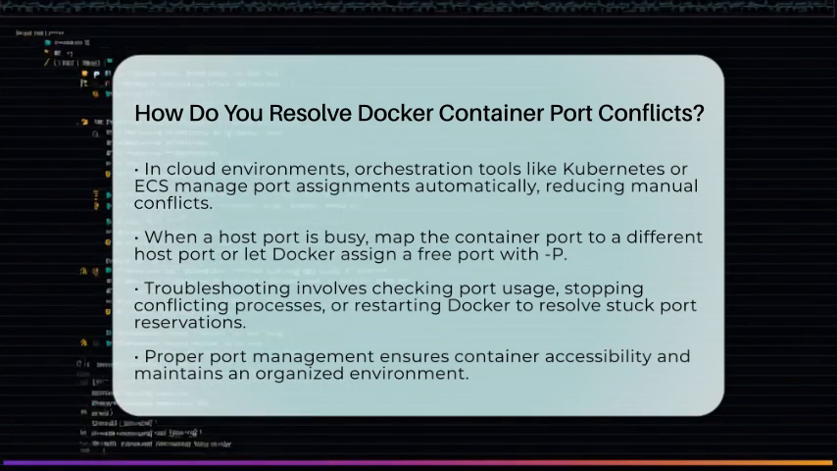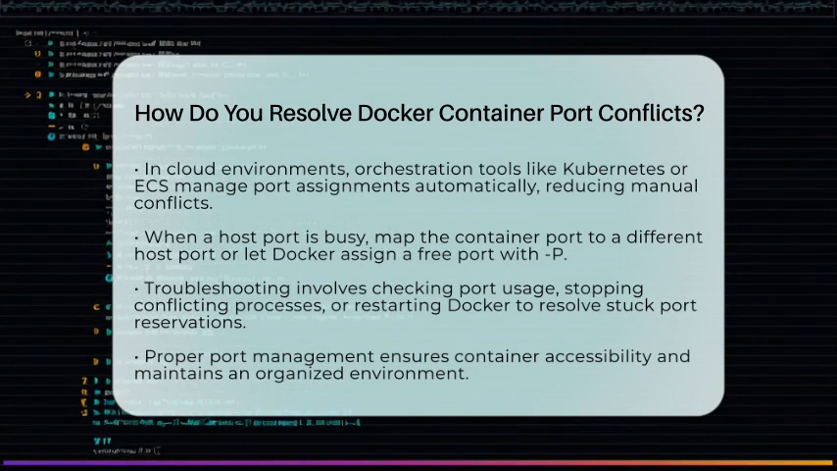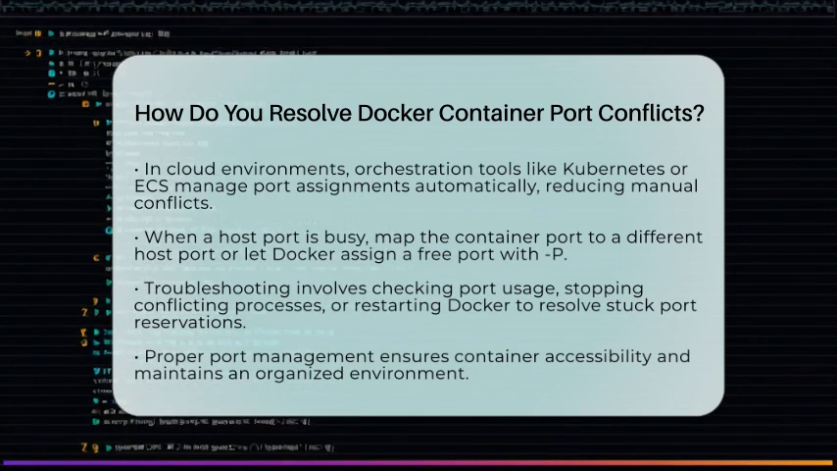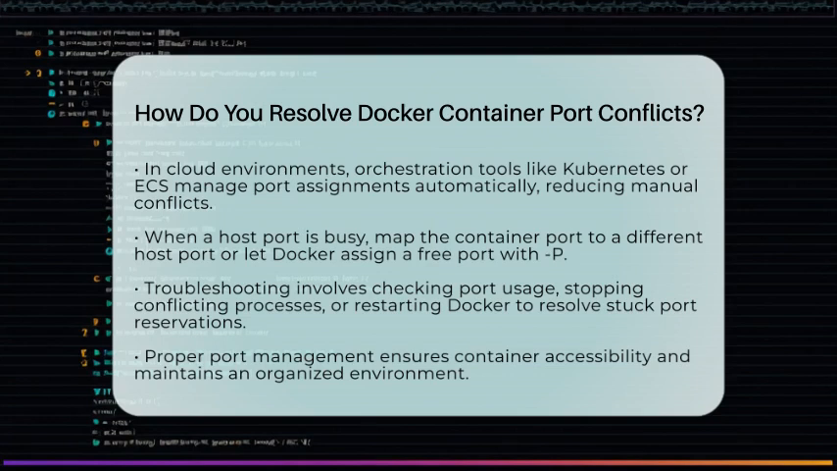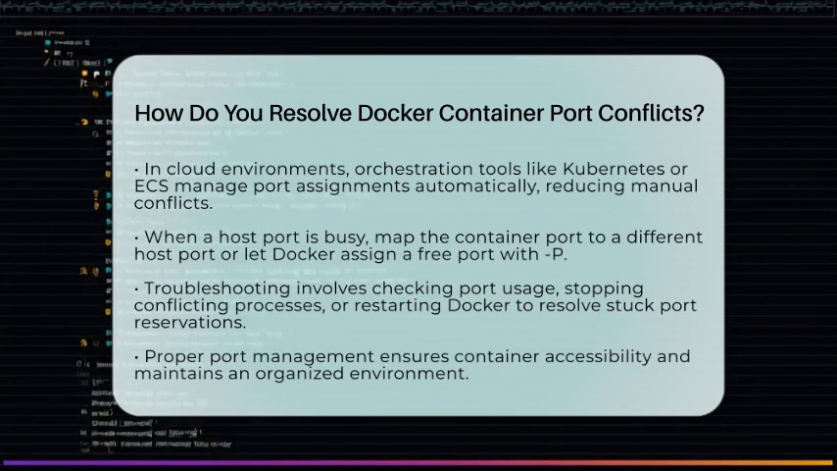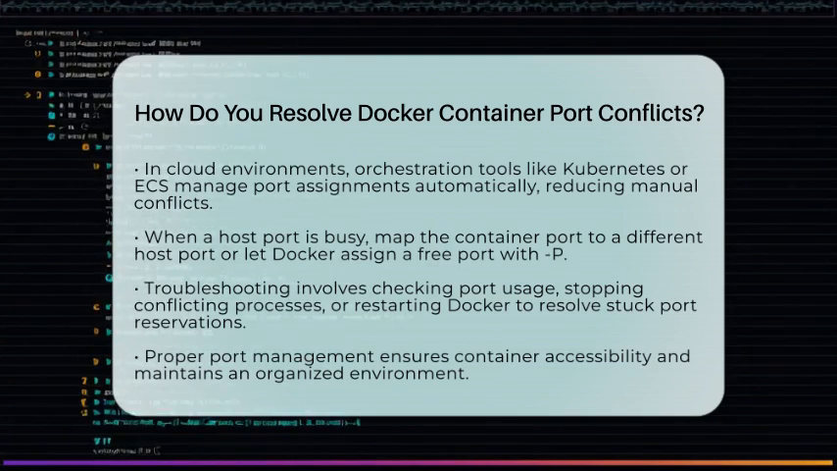By applying these strategies, you can keep your Docker containers running smoothly without port conflicts. Managing ports effectively helps ensure your applications stay accessible and your environment remains organized.